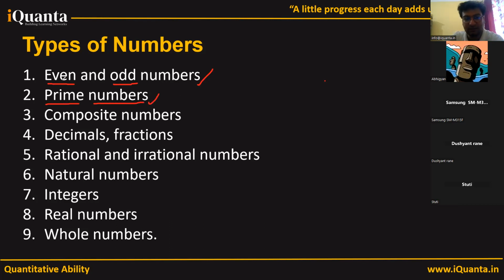So if I take example of an even number, it is say 2 or 20. Odd number is 3, right? Not divisible by 2. But when I come to prime numbers, say I take a number 17. Okay, 17 is only divisible by 1 and 17, right? So that's why it's a prime number. Okay. So in a lot of cases, you'll be seeing that we have been given x is a prime number, and there will be a question based upon it. Next, we come to composite numbers. Okay. We'll be checking them in detail. I'll be giving you some examples as well. So have you heard of composite numbers?